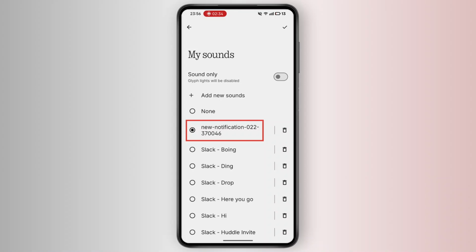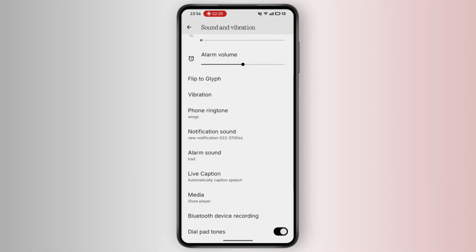Step 13. Save Selection. Once you've confirmed it's the right sound, tap OK or Save to set it as your default notification sound. Step 14. Test your notification. Send yourself a test notification, have someone message you, or send yourself an email. Your custom notification sound should play when the notification arrives.